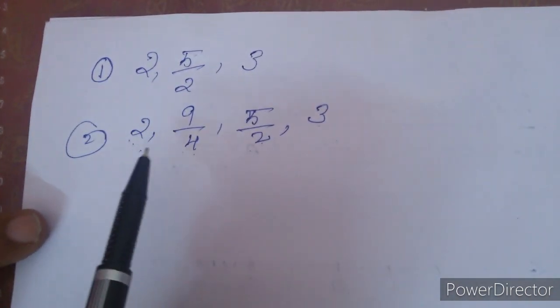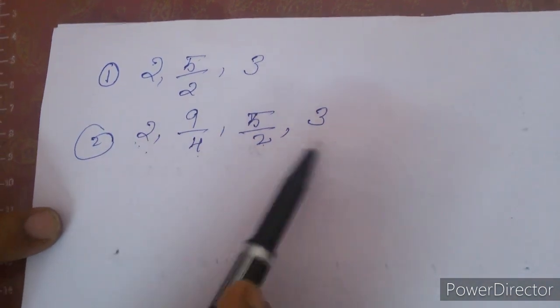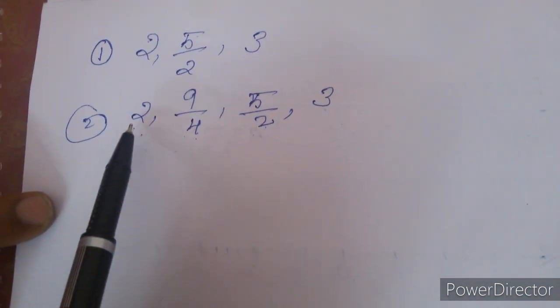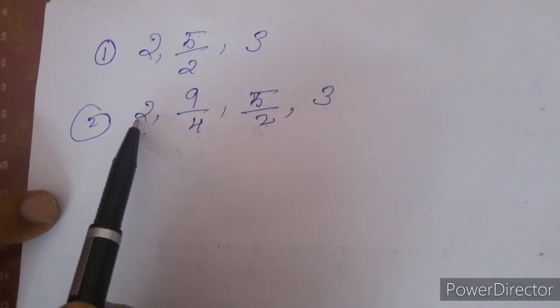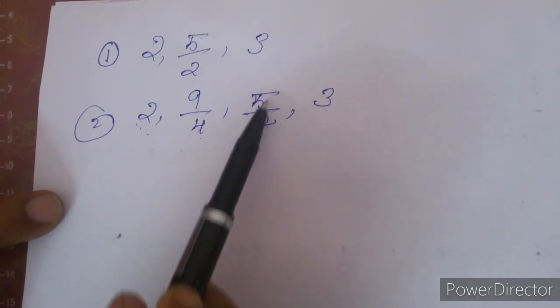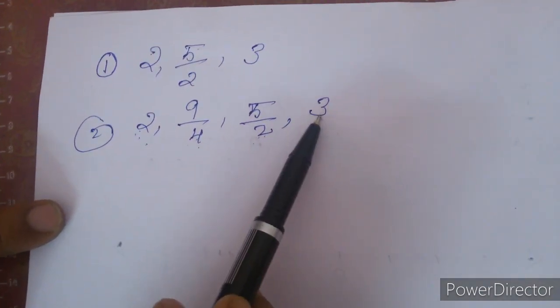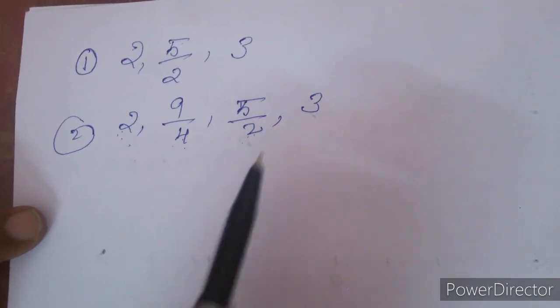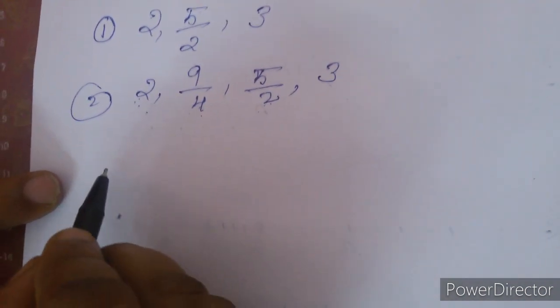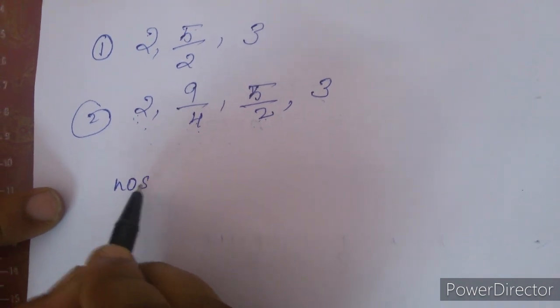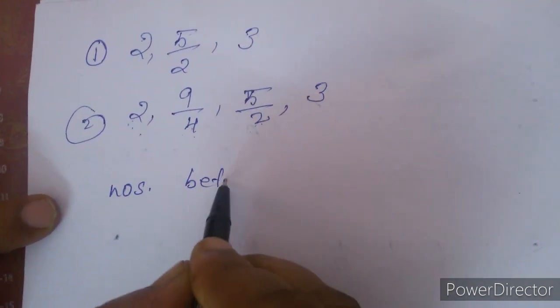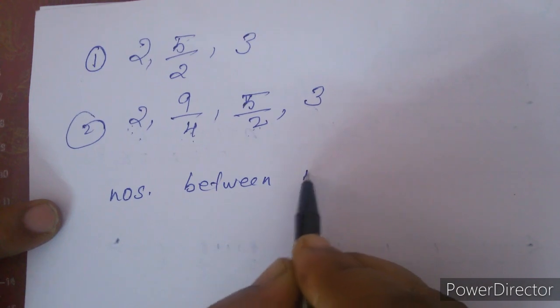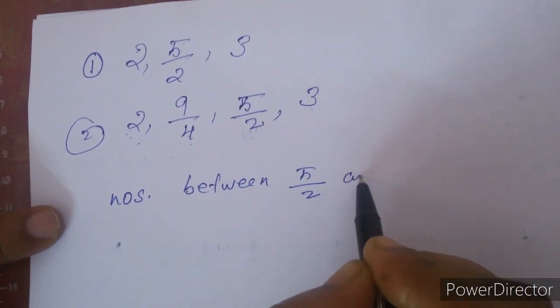Now if we want to find more numbers in between 2 and 3, there are many methods. We can find numbers between 2 and 9/4, or 9/4 and 5/2, or 5/2 and 3. Now we are going to find the numbers in between 5/2 and 3.